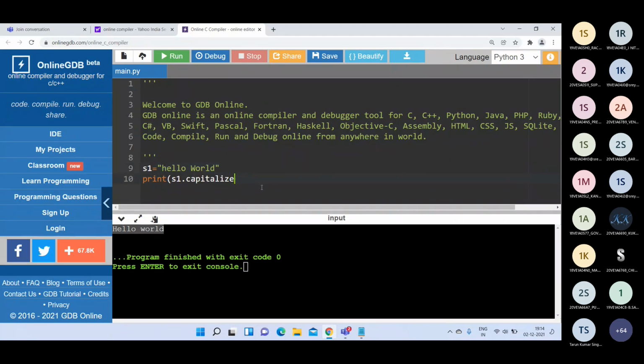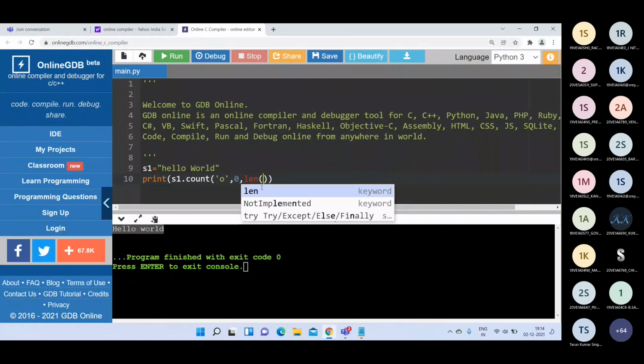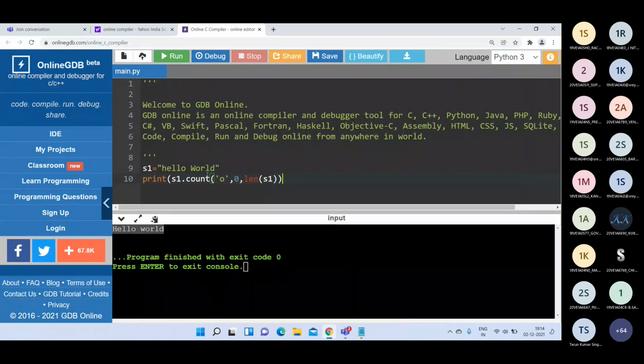Then if I use the count function, for the count function we have to give the three parameters. One is the substring; here I'm giving o. The starting index is 0, and up to I'm giving length of s1. That means I want to count how many times o will be repeated in my string, starting from 0 up to the last character. So in the entire string, how many times is o there?